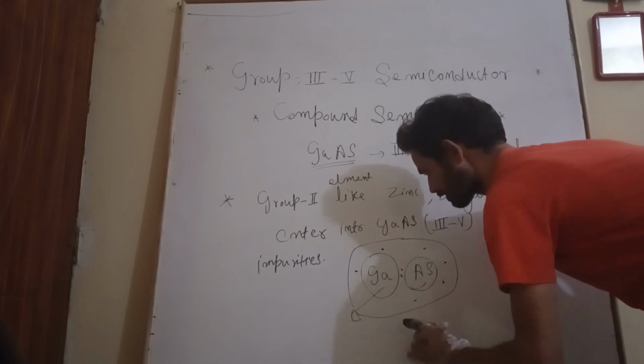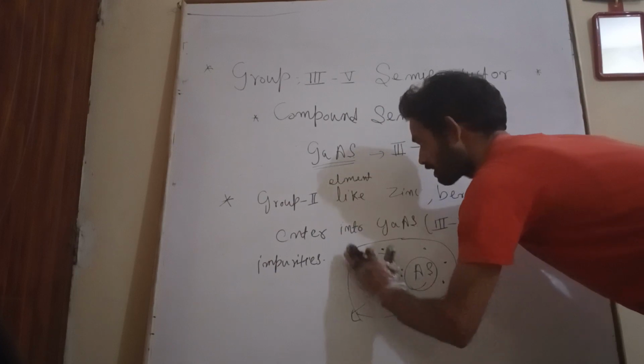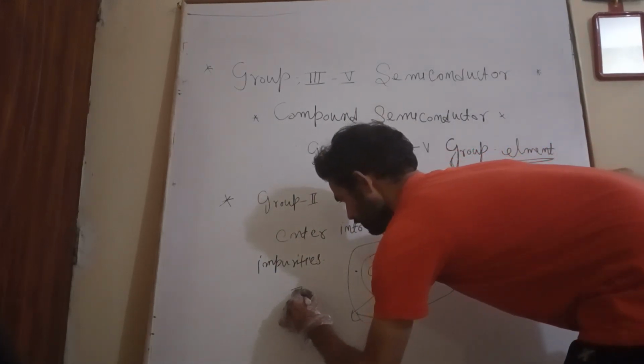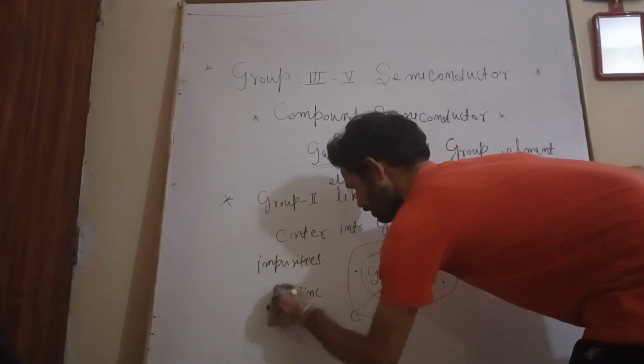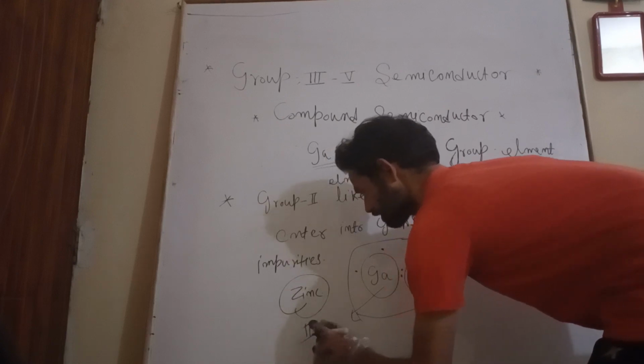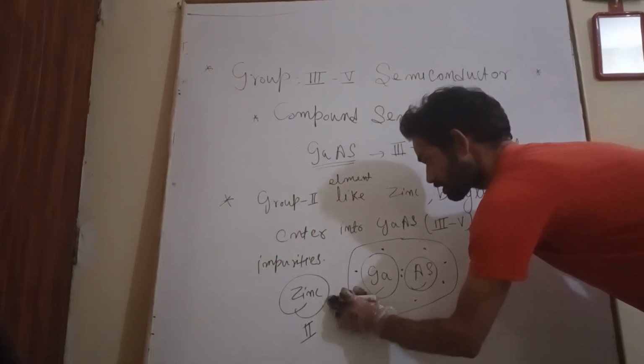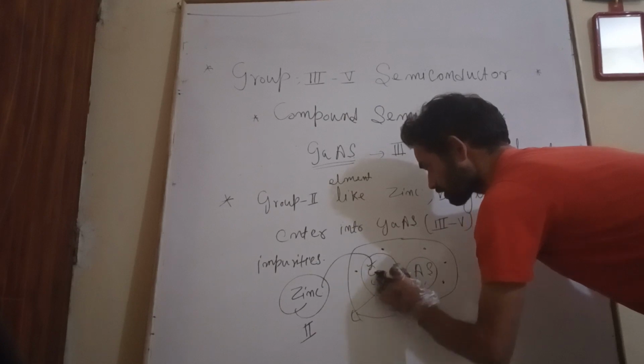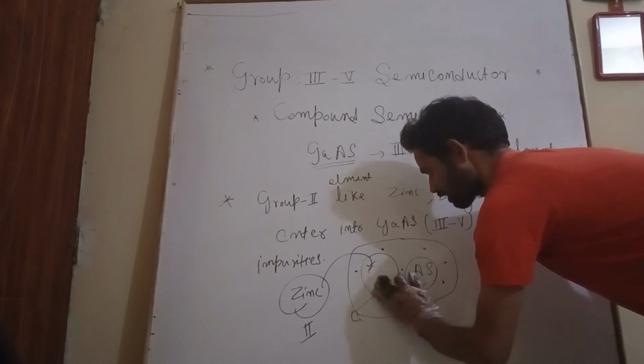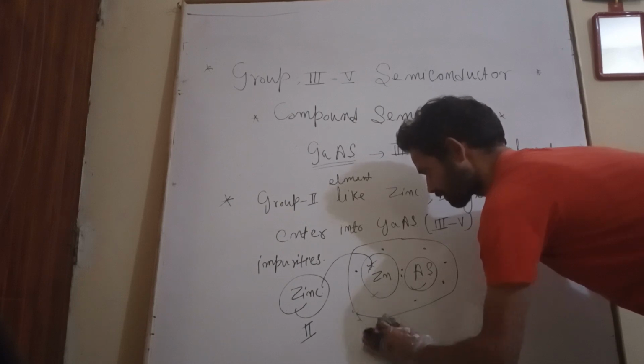Here this is my zinc, a second group element. Let us say zinc comes here and replaces the gallium.